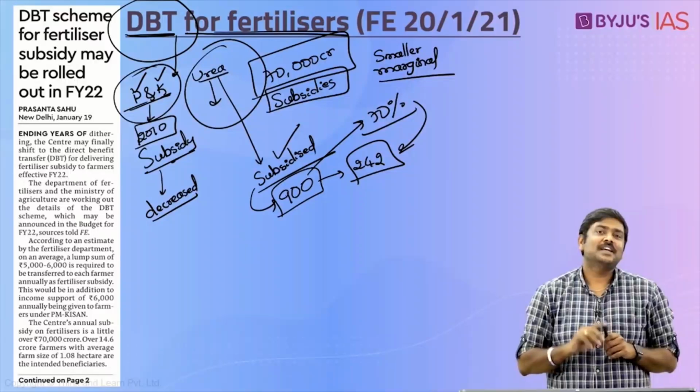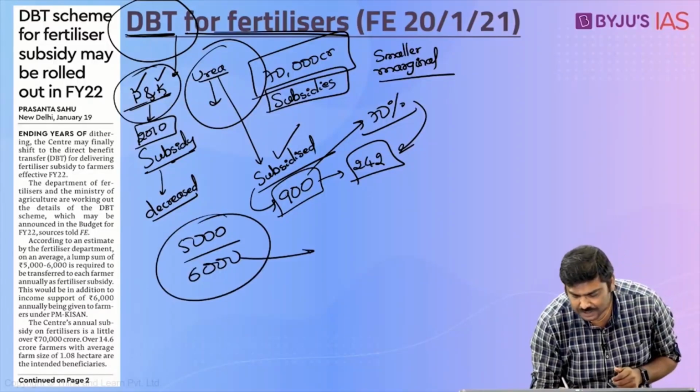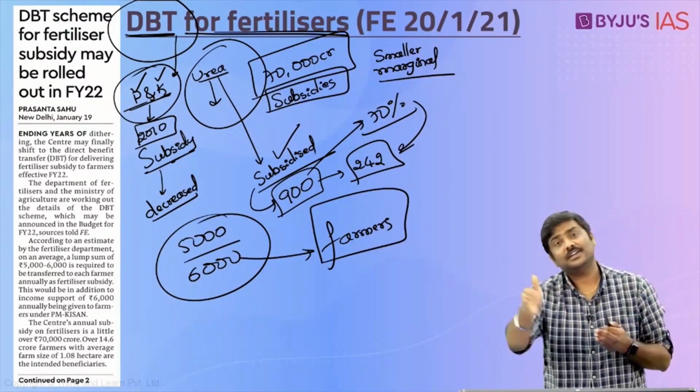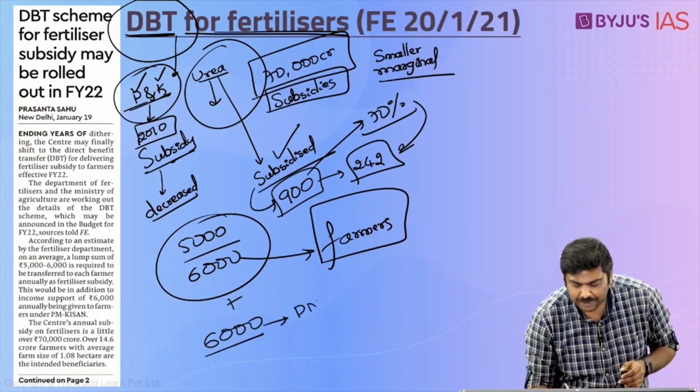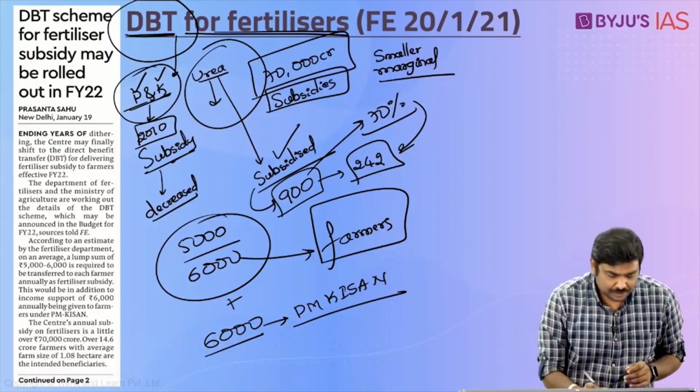So what is the new proposal? The new proposal basically says, henceforth, if it is imposed, the government may simply transfer around 5,000 to 6,000 rupees into the bank account of the farmers. What's the logic here? If this amount is directly transferred into the bank account of the farmers, farmers will decide based on their requirement what kind of fertilizer to purchase. Now, if this is introduced, it will be in addition to another 6,000 rupees of income support which is provided by the government under PM Kisan, under which three equal installments of 2,000 rupees are transferred to the farmer's bank account. So this is basically being discussed in the article.